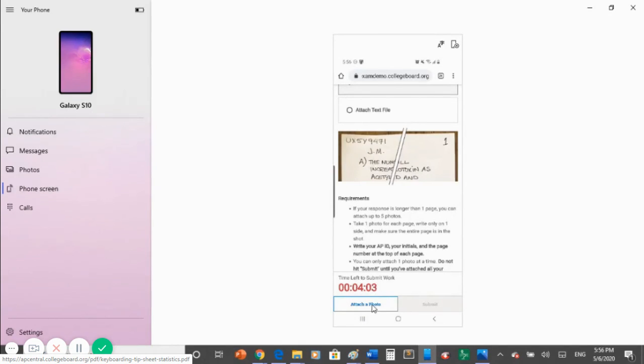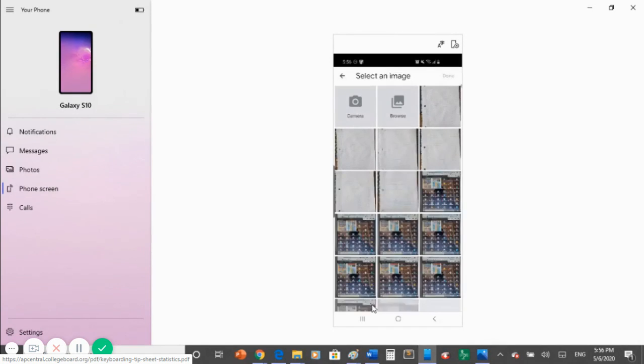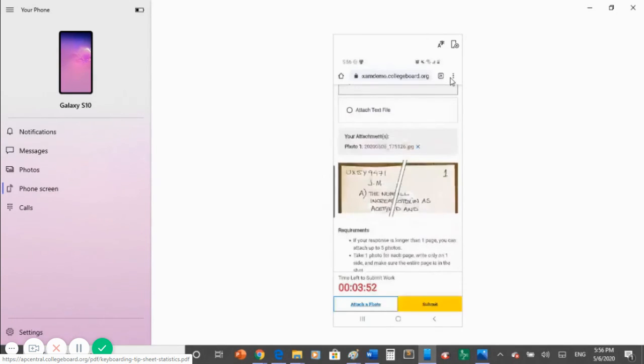Click on the option of Attach a Photo. Upload page 1 and click Done. You will see a confirmation of your attachment in the middle of your phone.